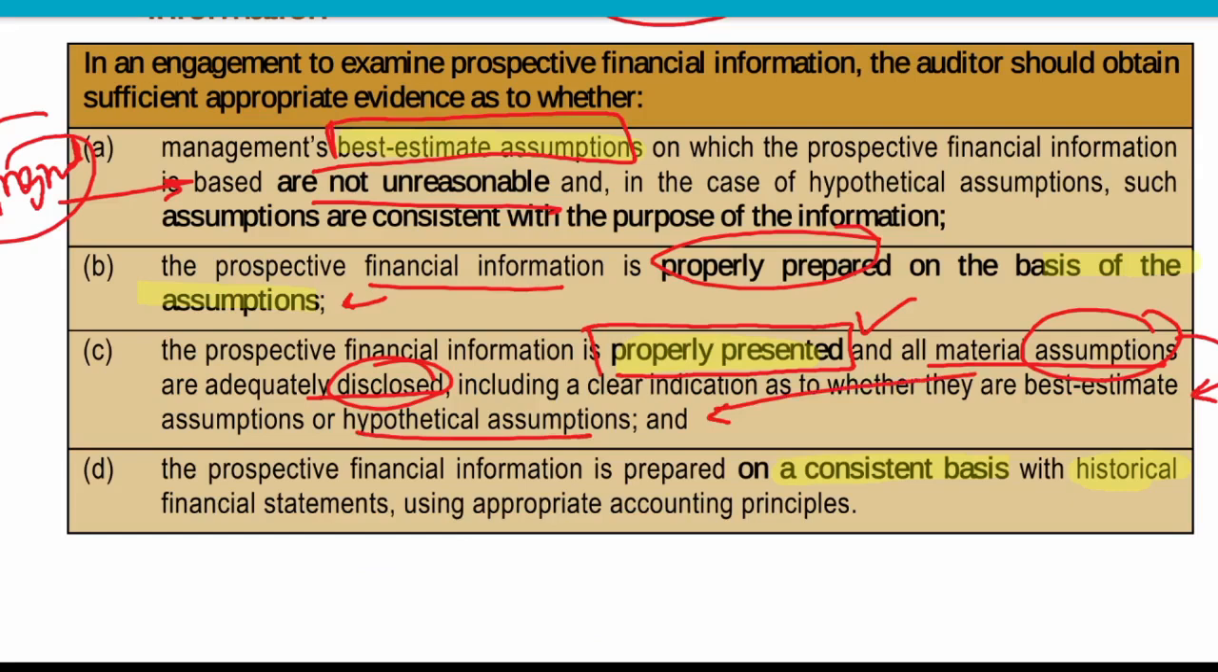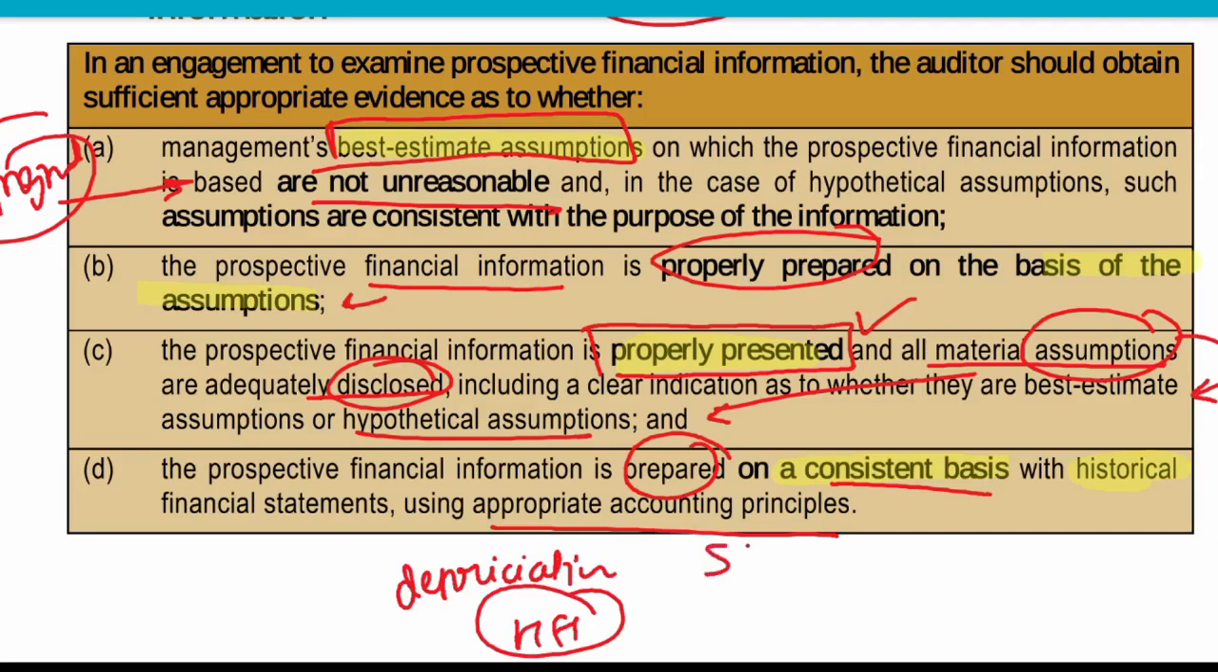And prospective financial information is prepared on a consistent basis with historical financial information using appropriate accounting principles. Suppose depreciation is being charged in historical financial information on the straight line basis, but in prospective financial information we change the basis to WDV. The auditor has to see that the prospective financial information is also consistent with the accounting principles used in the historical financial data.